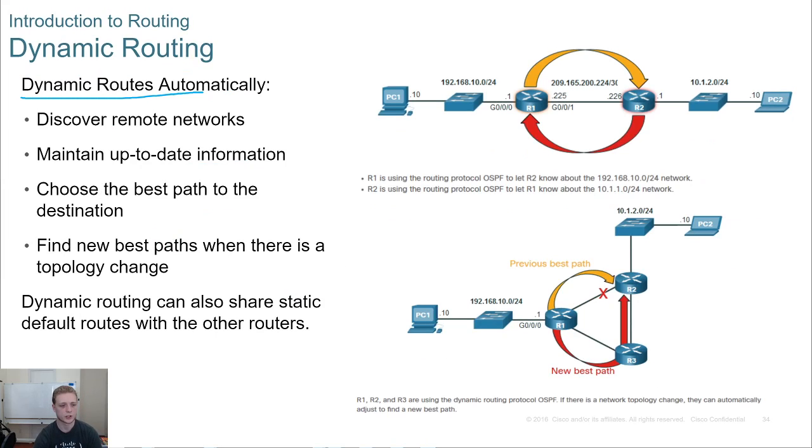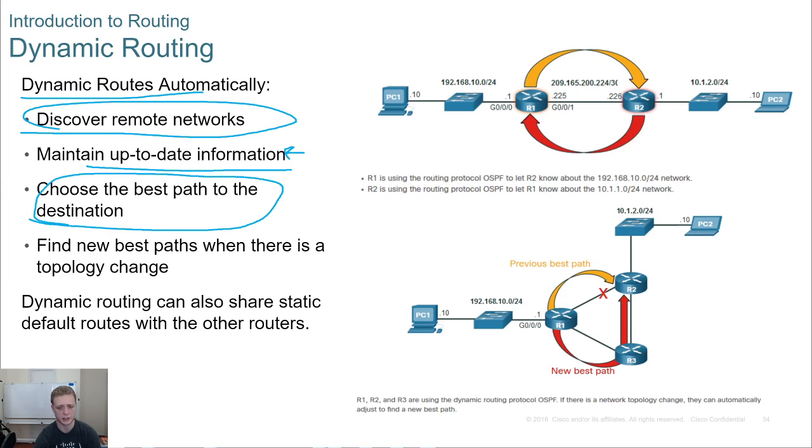So dynamic routes are going to be automatic, right? We'll automatically discover remote networks. We'll automatically update our information. We will automatically choose the best path, and those determinations are done by the routing protocol. Now, there are different routing protocols, and they handle things differently. We'll talk about OSPF a lot in the following courses, and we'll get into the details of that. But just know for now, there are different routing protocols that are going to choose different metrics to choose the best path.